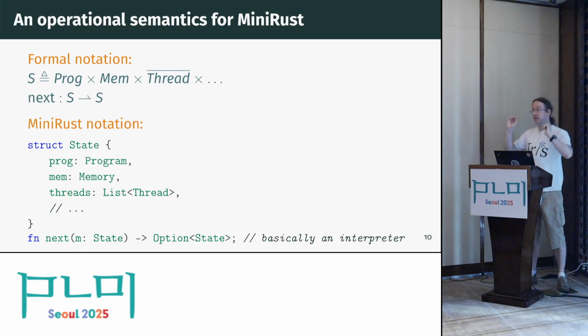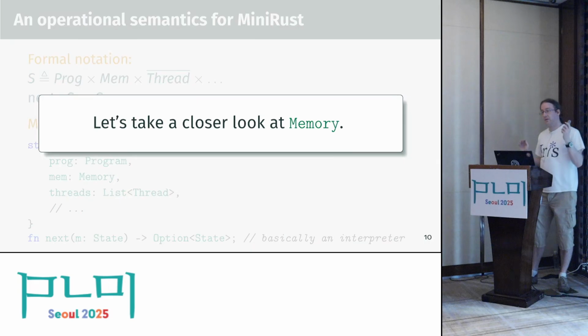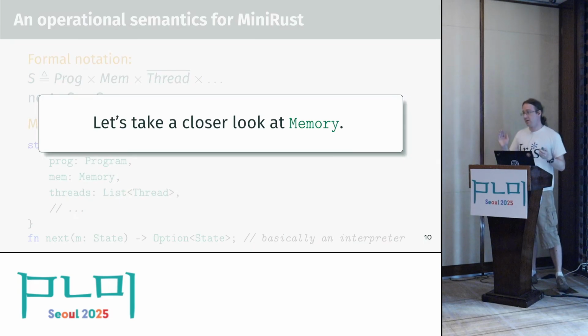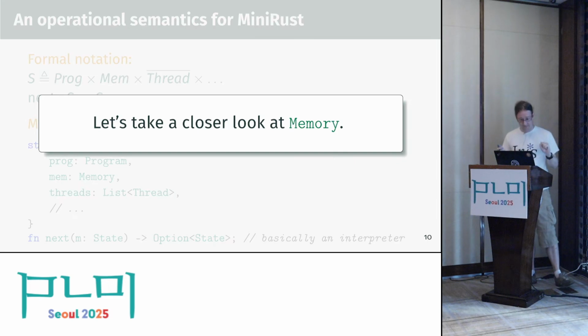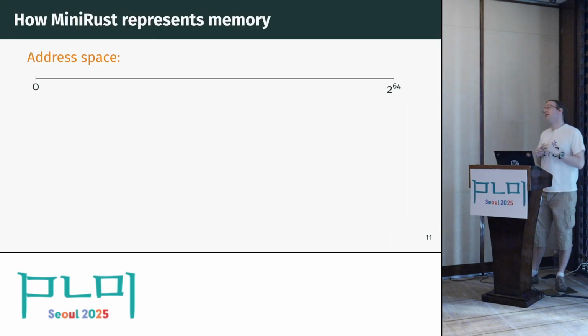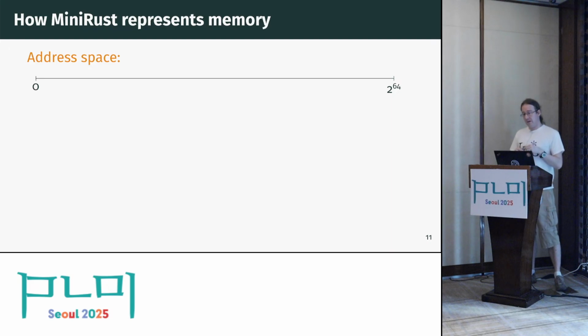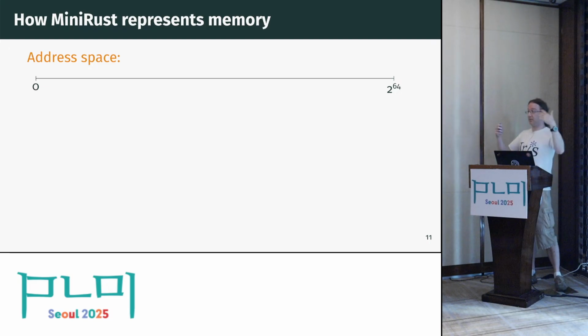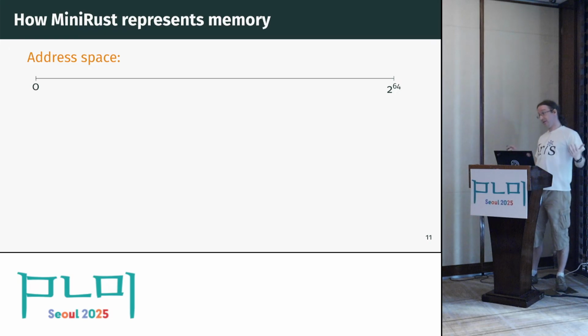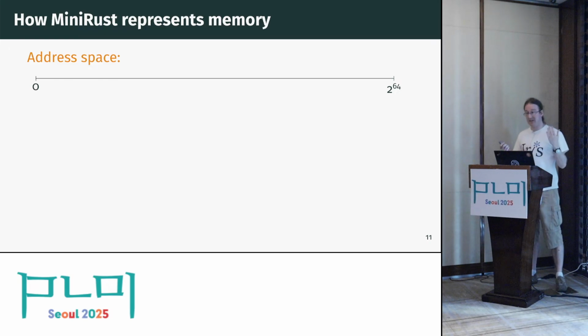Now I want to get a bit to the bottom of those two examples that I showed. So to do that, let's start by taking a look at what memory looks like in MiniRust. Unfortunately, I don't have a lot of time to demo what the actual MiniRust source code for all of this looks like, but I want to zoom in on one thing. So memory in MiniRust, we think of memory as one big address space, where Rust is a fairly low-level language. You can do pointer arithmetic. So we actually have to expose the fact that there's only finitely many addresses. This is all visible in the program.